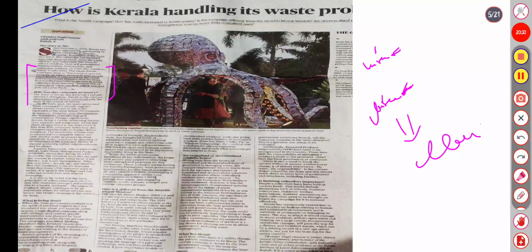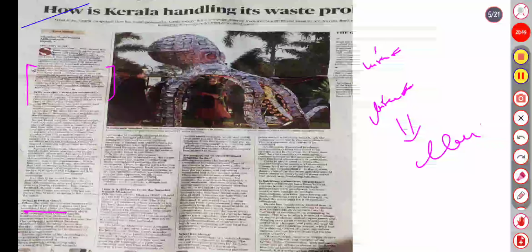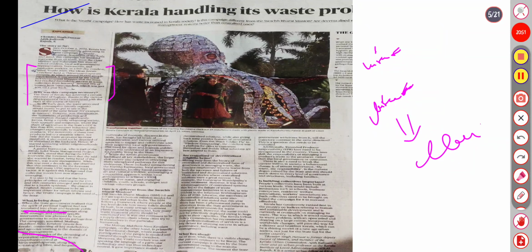So why was this campaign necessary? The state of Kerala has achieved a certain standard of hygiene, and in early days the waste generated from consumption was mostly organic, could be put to use in the backyard of the same houses. But post-liberalization, production and consumption have changed significantly, and consumer behavior has also changed exponentially. A senior bureaucrat, part of the Kerala solid waste management project, said that during the UPSC interview, the foremost issue was waste management.